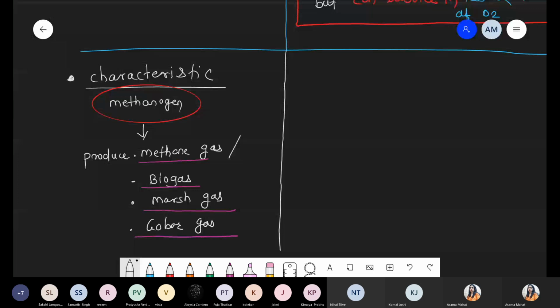Number second, we are talking about halophiles, the bacteria who survive under high salt concentration. In case of these halophiles, light plays a very important role. We said these are heterotrophic, meaning they cannot synthesize their own food, they depend totally on others. But now what happened? Even these halophiles have some light sensitive pigments present.